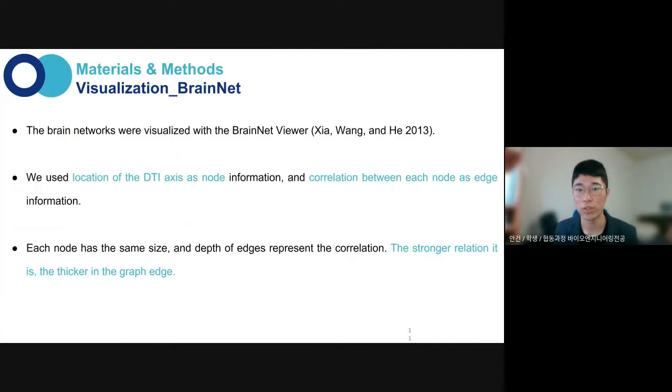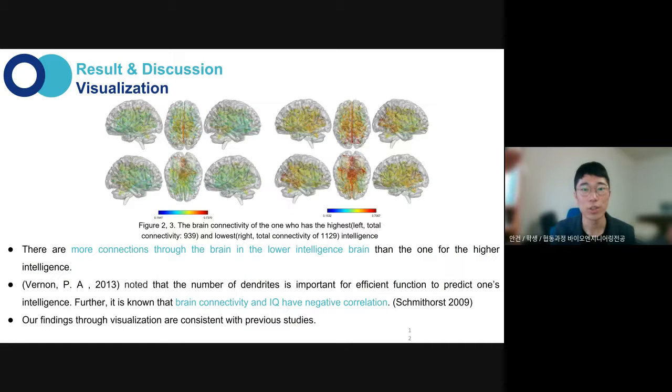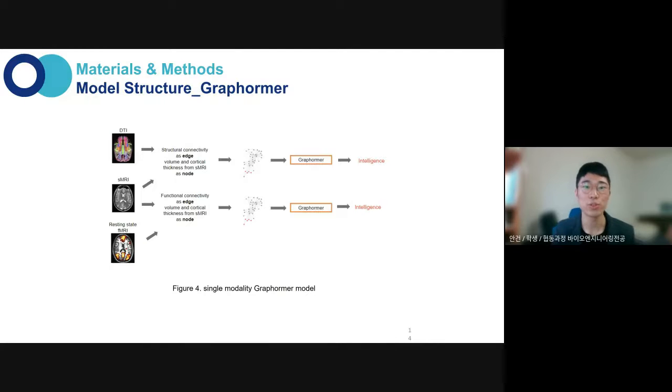Visualization was also conducted to understand the general structure of the brain as networks. We used the location of the DTI axis as node information and correlation between each node as edge information. And here are the results. We found that there are more connections through the brain in the lower intelligence brain, and it is consistent with prior studies.